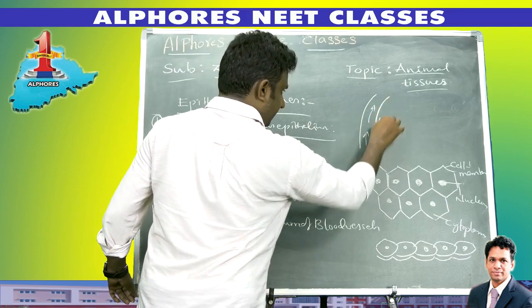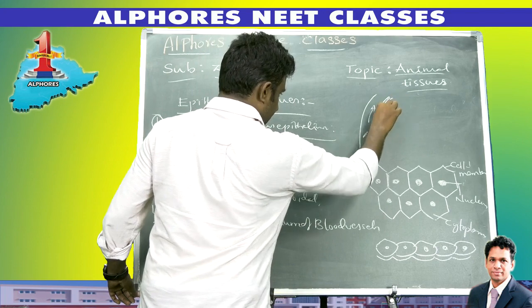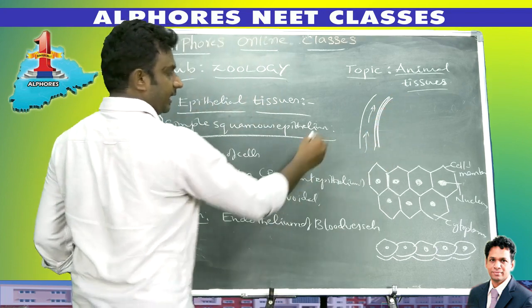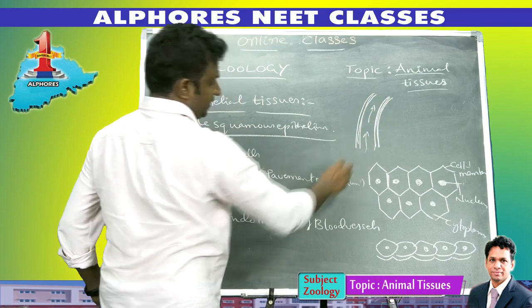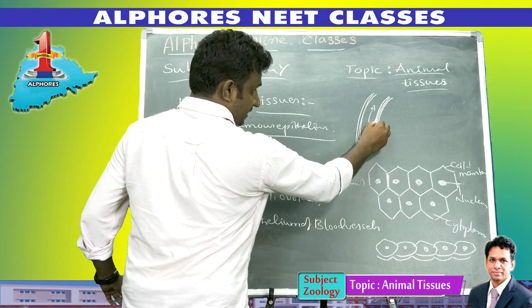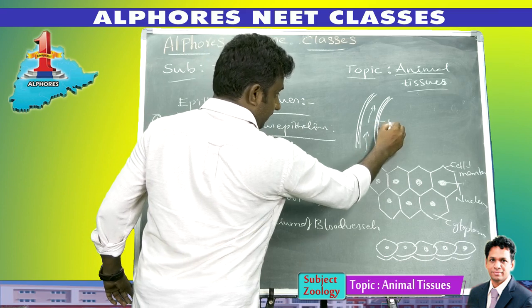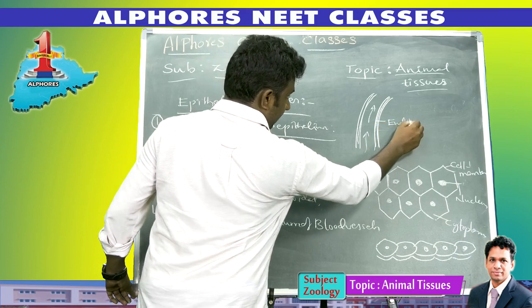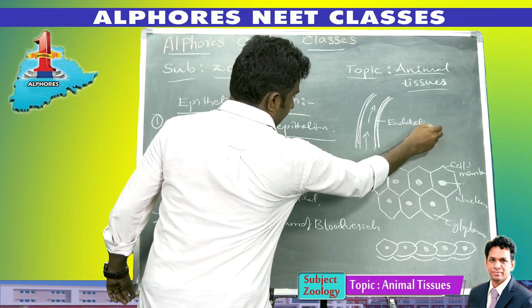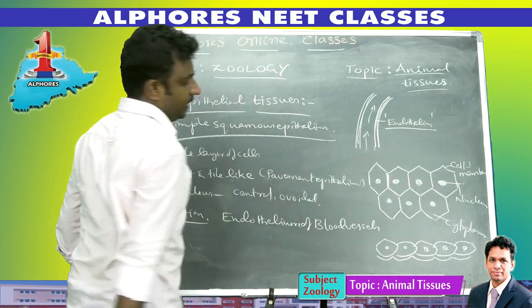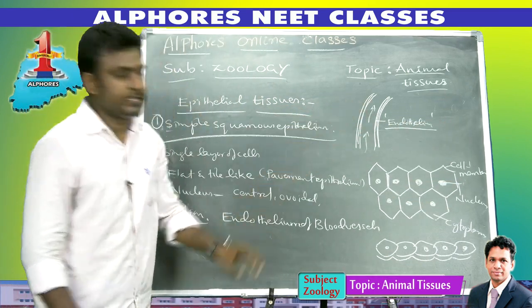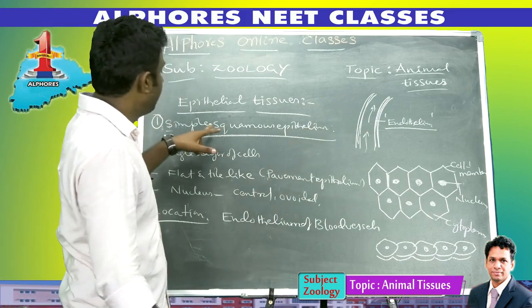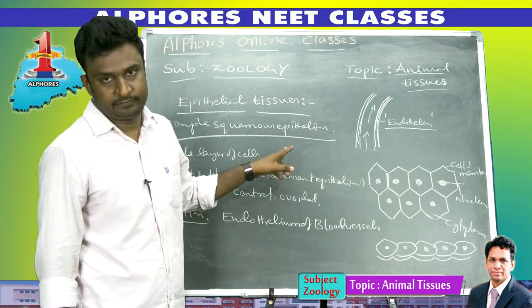The blood vessel is made up of many layers; three layers are present in the wall of the blood vessel. The inner lining of the blood vessel is called endothelium. This endothelium layer present in the blood vessel is made up of simple squamous epithelium.